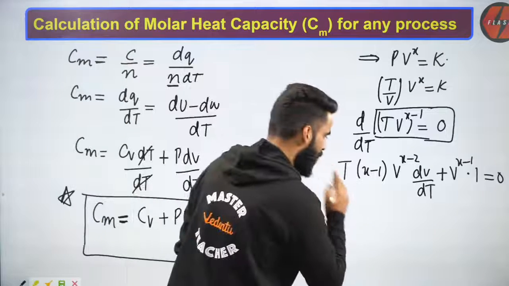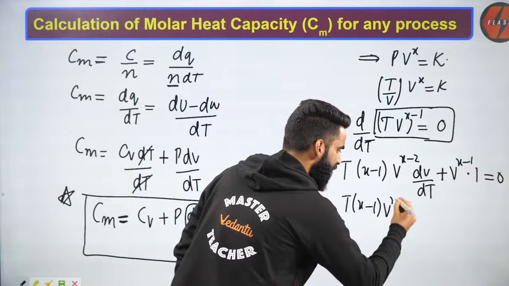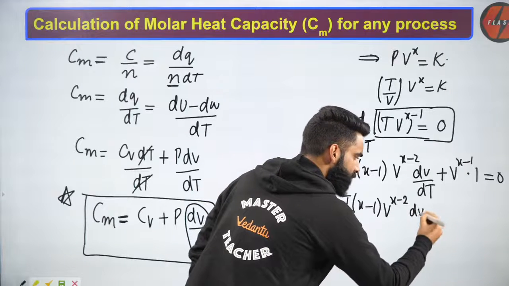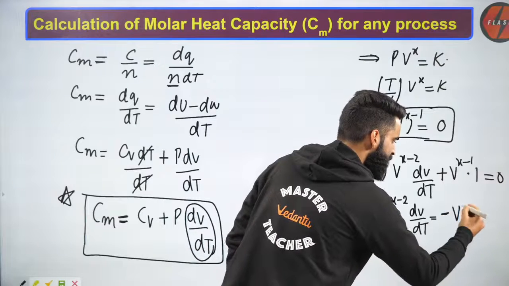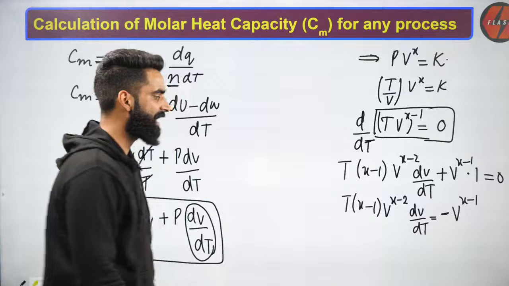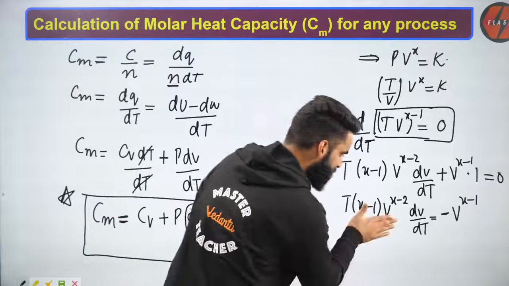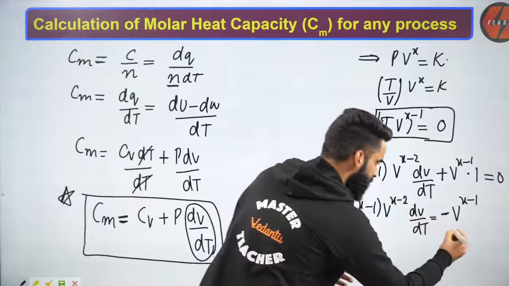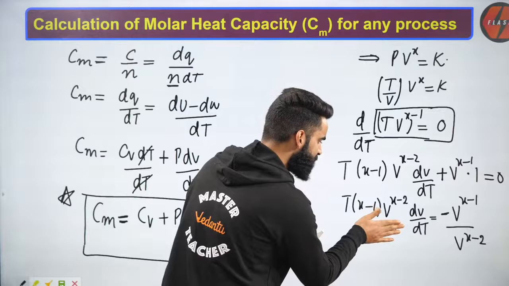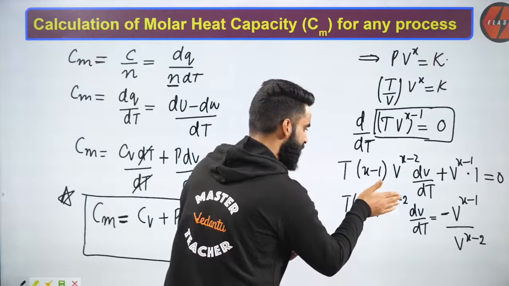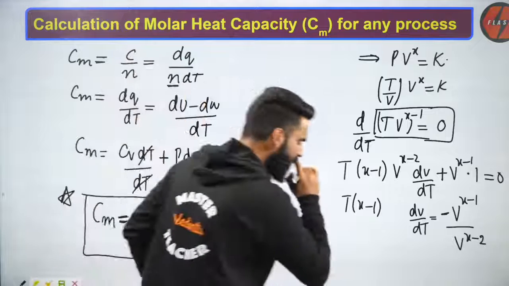Now people, understand one more thing. I'm going to write T multiplied by X minus 1 multiplied by V to the power X minus 2 into dV upon dt is going to be equal to what? It's going to be equal to minus V to the power X minus 1. This is something I can write. Now people, if I take this V to the power X minus 2 into the denominator, I'm going to erase this V to the power X minus 2 from here. Yes, I erase this, correct?